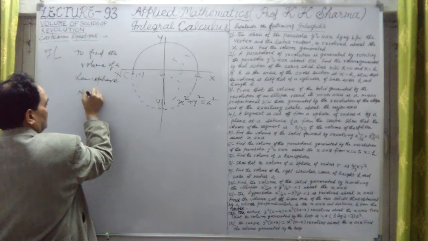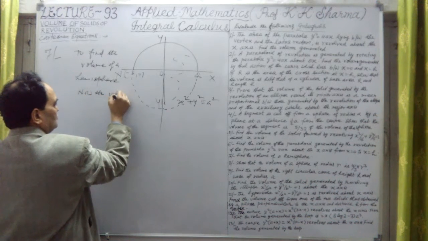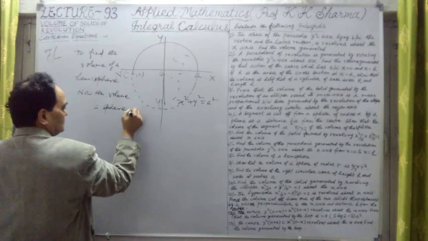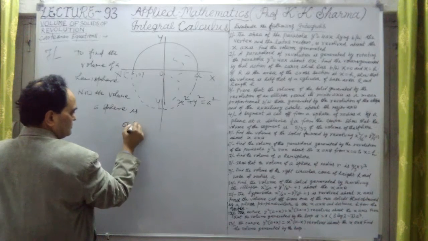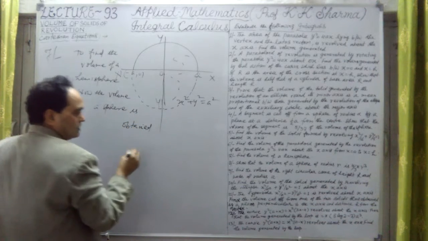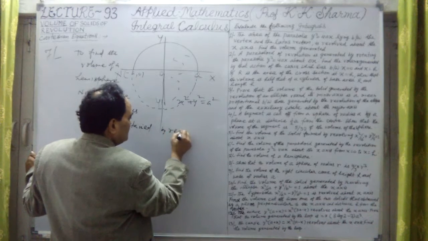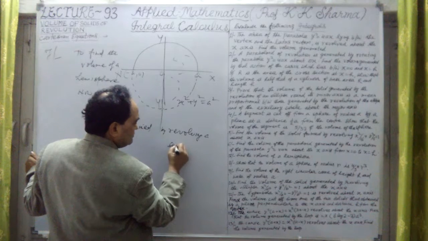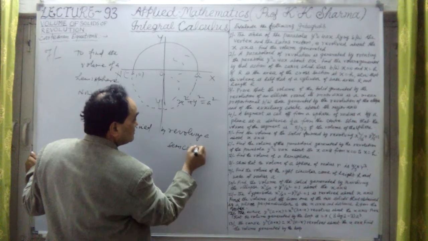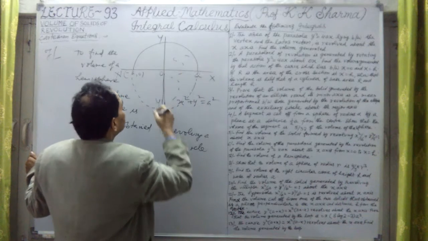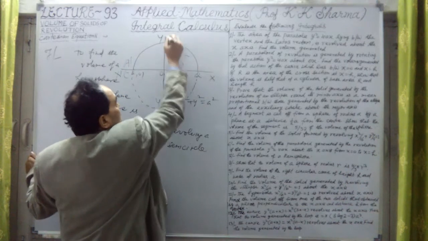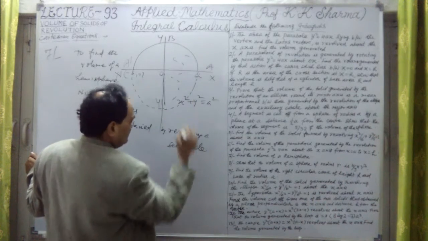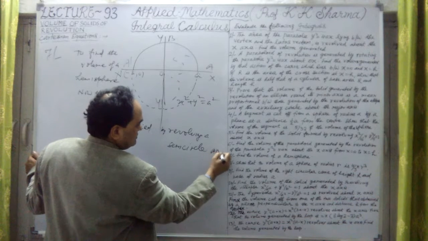Now the volume of a sphere is obtained by revolving a semicircle. In this case, the semicircle is this semicircle. Let me take this as A dash B, or A B A dash. Semicircle A B A dash